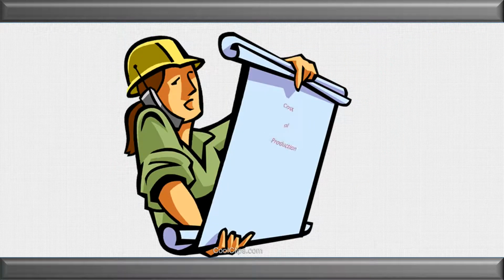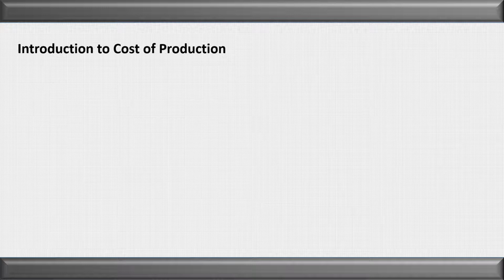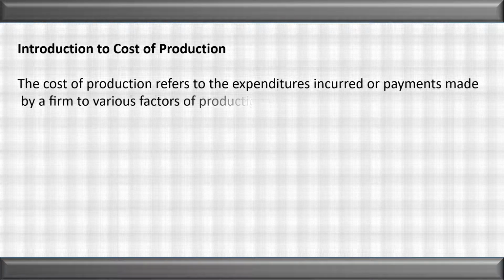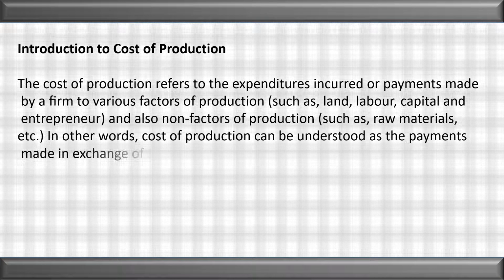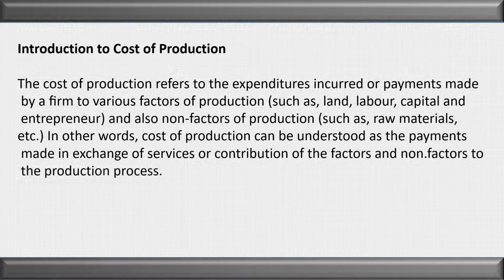Let us see the cost of production. Cost of production refers to the expenditure incurred by the organization on various factors of production. We know that in the organization we have four factors of production, that is land, labor, capital, and entrepreneur, and the payment made on these factors of production is called cost of production. In other words, cost of production can be understood as the payment made in exchange of the services or contribution of the factors and non-factors to the production process.